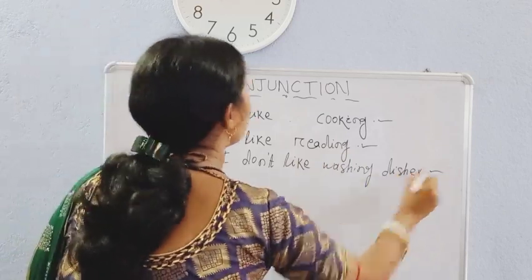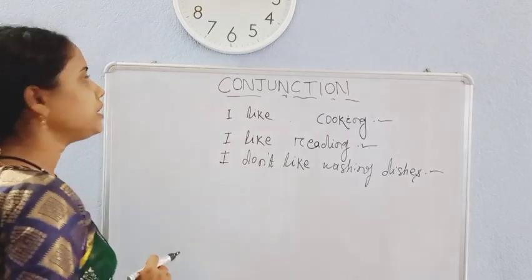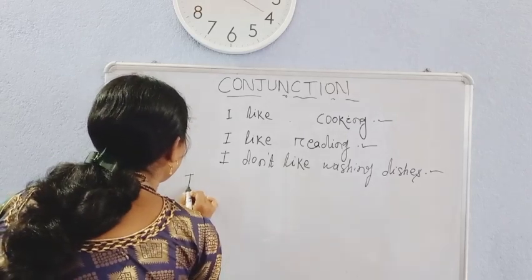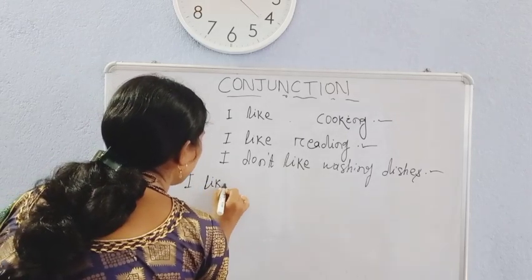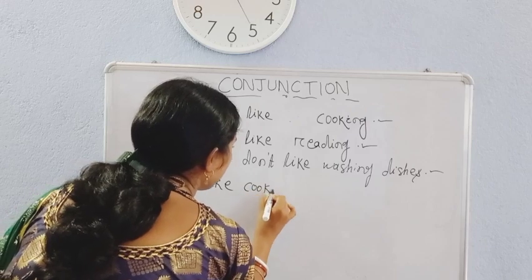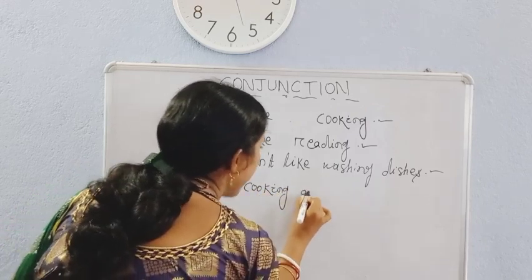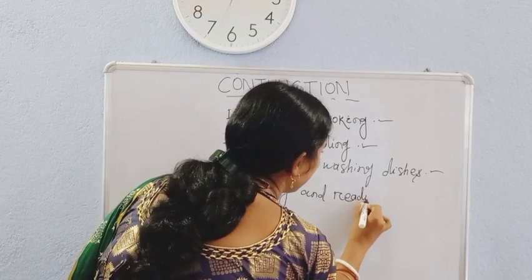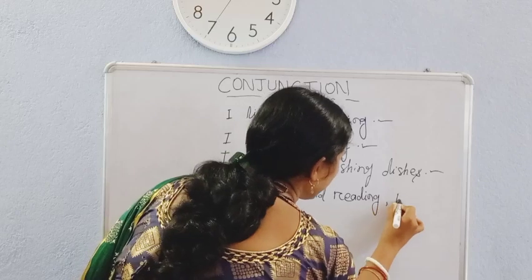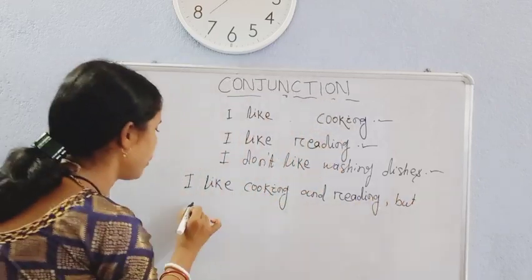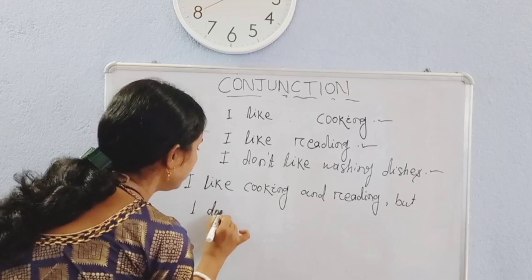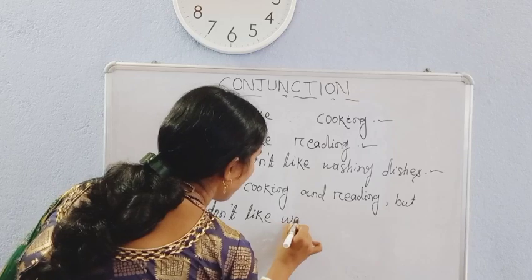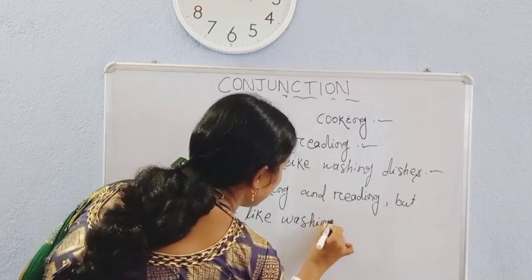And see what will happen if I use a conjunction here. It will be: I like cooking and reading, but I don't like washing dishes.